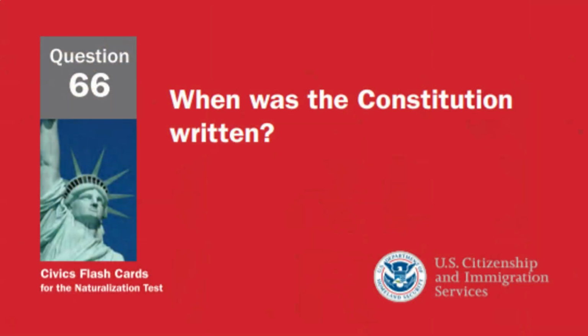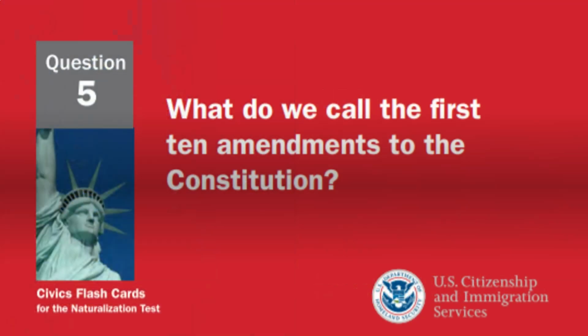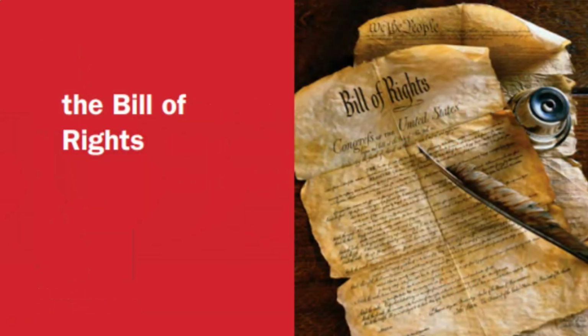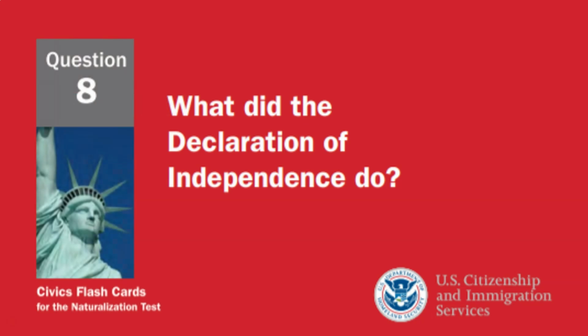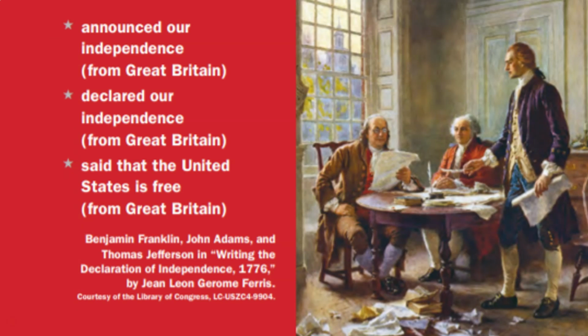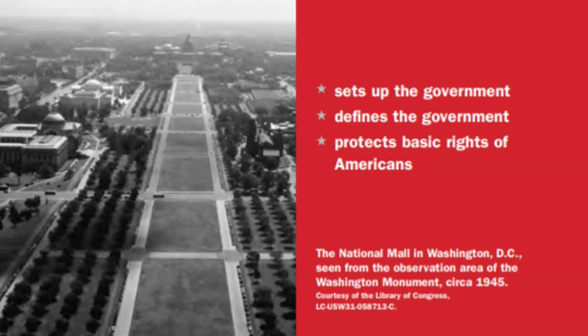When was the Constitution written? In 1787. What do we call the first 10 amendments to the Constitution? The Bill of Rights. What did the Declaration of Independence do? Declare our independence. What does the Constitution do? Sets up the government.